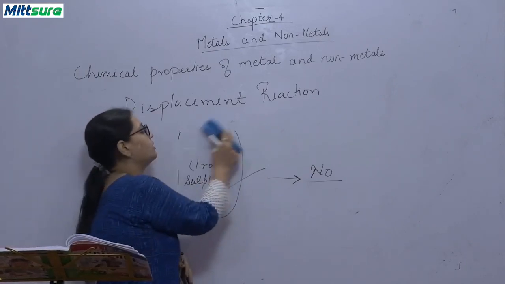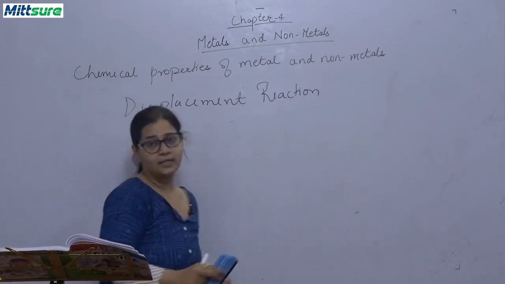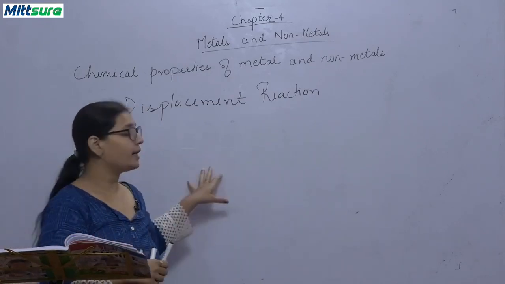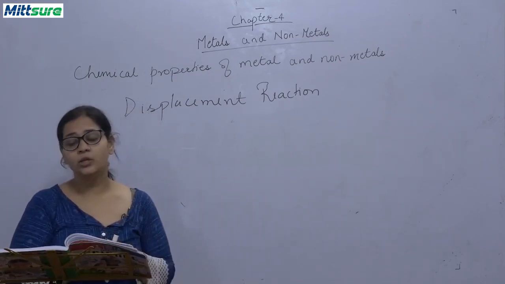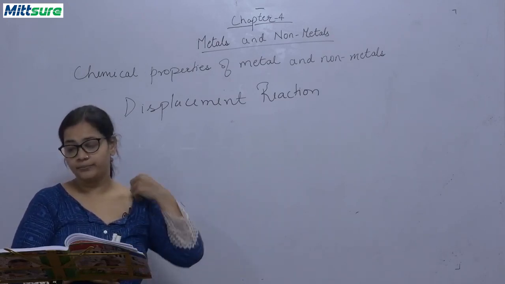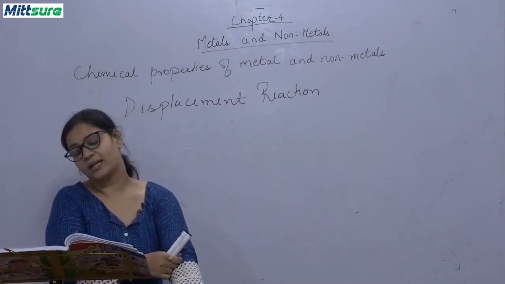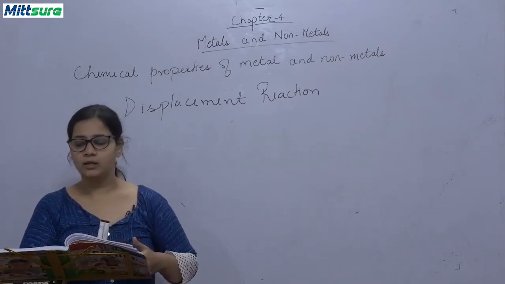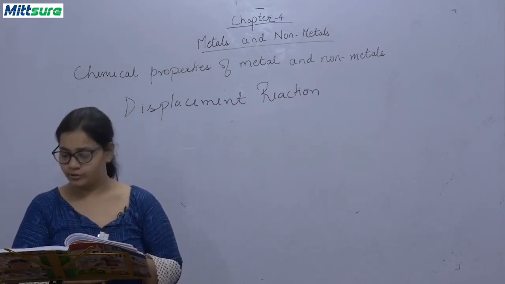Okay, so iron or copper are replaced or displaced according to their reactivity, and this series arrangement of metals according to their reactivity is called the reactivity series of metals. Now you can see in your books the table is given of the increasing order of reactivity. So the most reactive element is potassium and the least reactive element is platinum. Hydrogen is coming under the middle category. So hydrogen will be replaced by some and some will not be able to replace hydrogen.